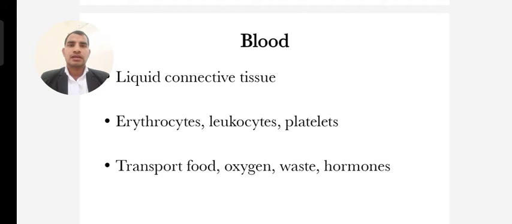And the last one is nervous tissue. Nervous tissue has nerve cells and nerve bodies, found in the CNS, the central nervous system, which consists of the brain and spinal cord.